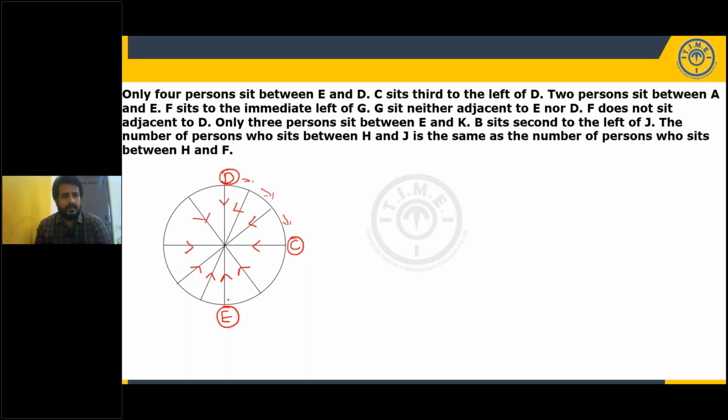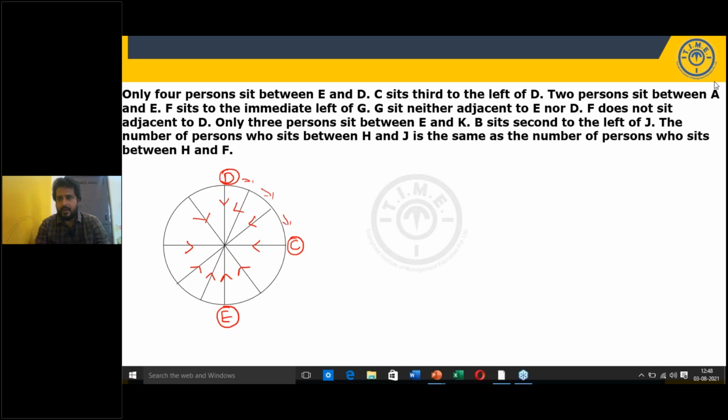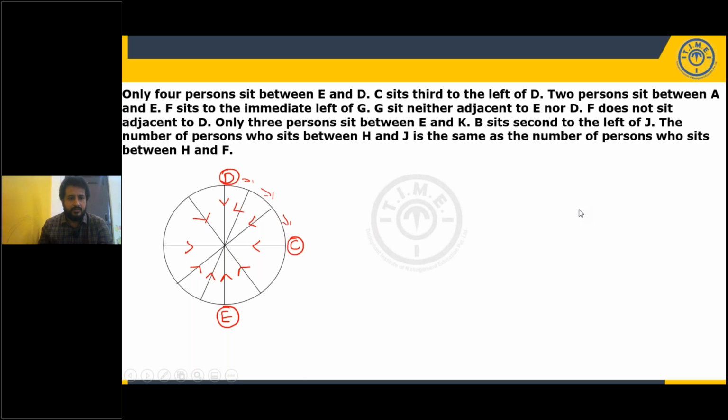Fine. Next, 2 persons sit between A and E. What is given? 2 persons sit between A and E. E is already in the arrangement, so we should take A. But it could be on the left side or it could be on the right side, right? So if I take the right side, 1, 2 gap, A will be here.